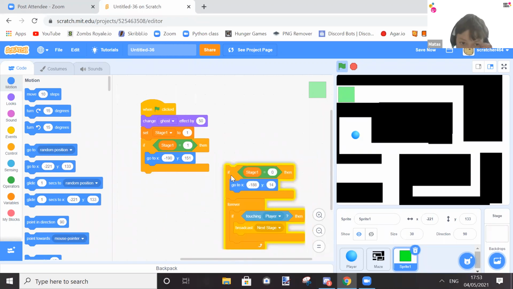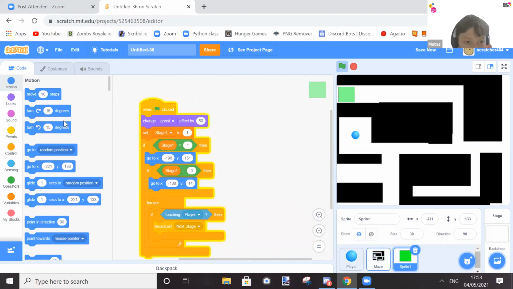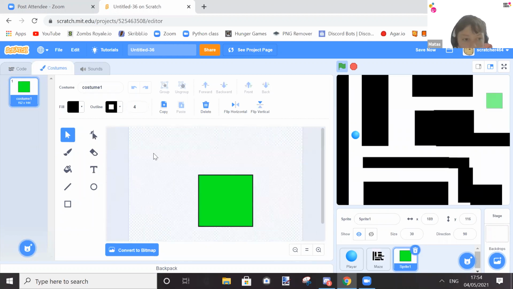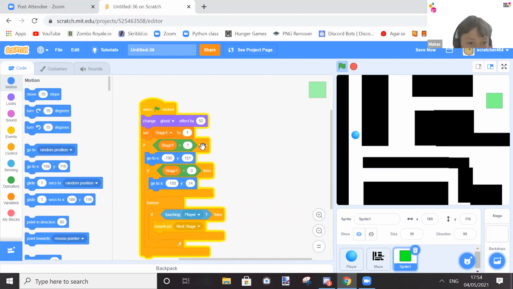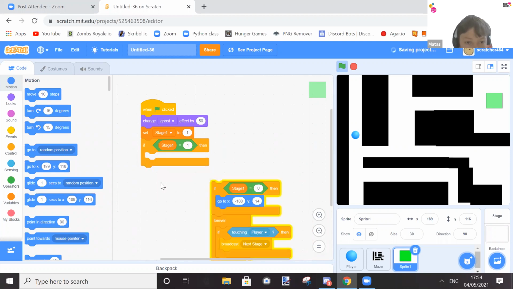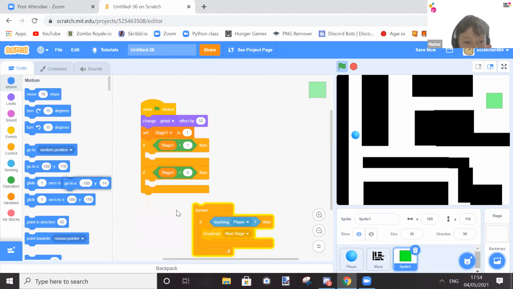And then, well, we need to remove this because, oh wait, so if stage 1, so let's change the maze costume to costume 1, it will go, we're gonna remove that, and we're also going to remove this, and then we're going to replace them.